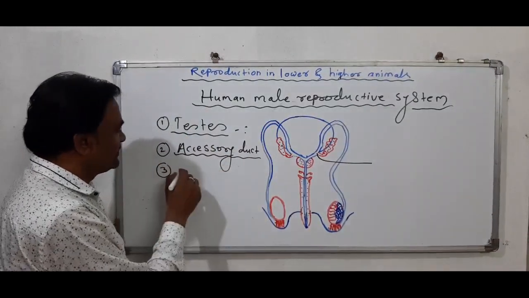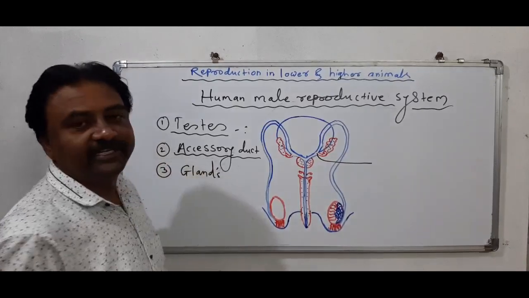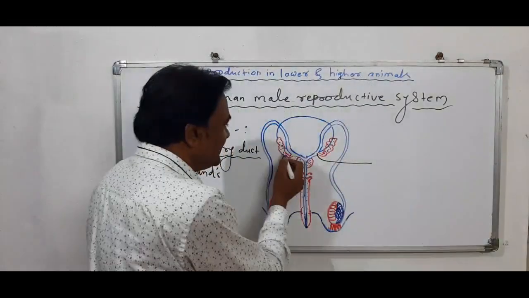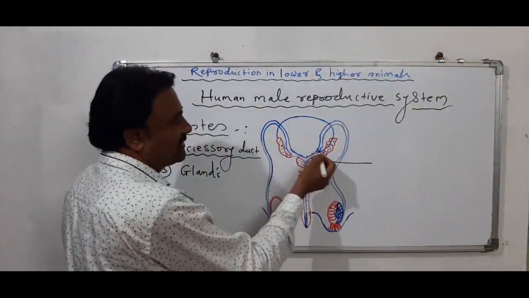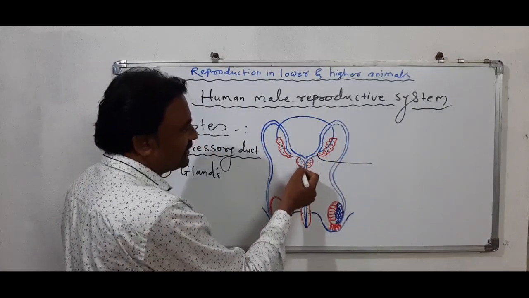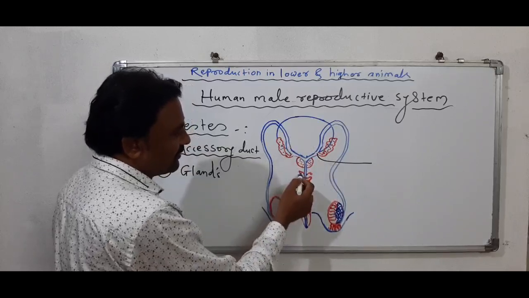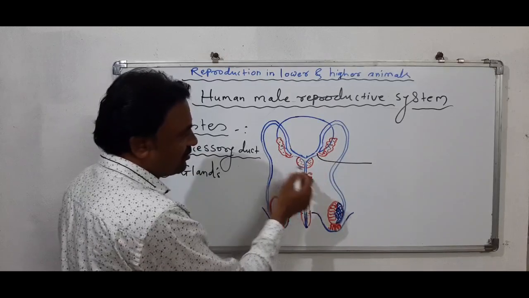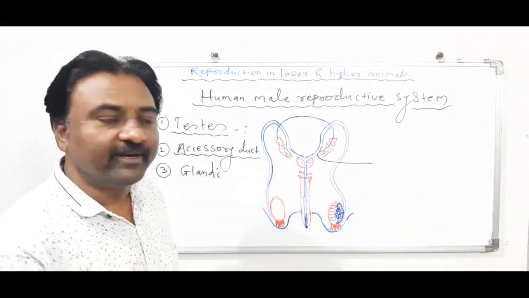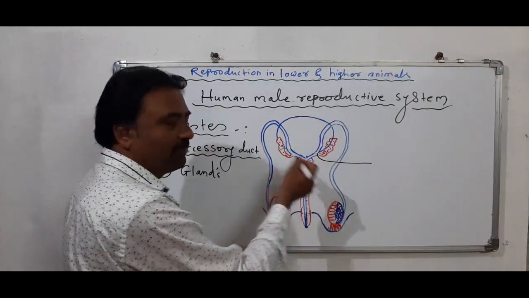Now the third one is glands. Different glands are present in male reproductive systems, like, seen, this is the seminal vesicles, paired glands. Second one is prostate gland, present below the urinary bladder, and third, pear form Cowper's gland. These are the Cowper's glands. So there are 3 different glands present in male reproductive system: seminal vesicles, prostate gland, and Cowper's gland.